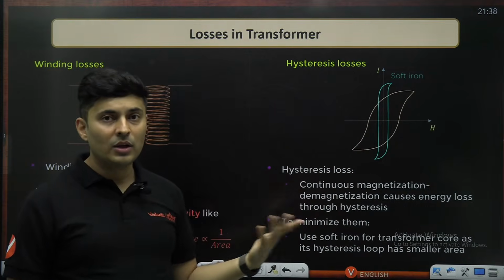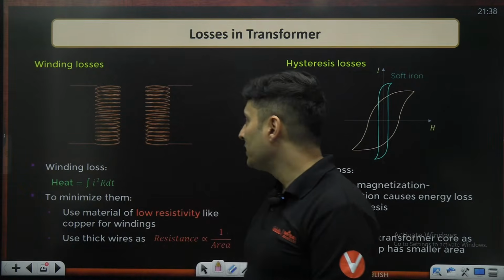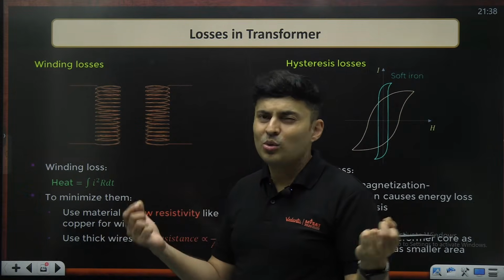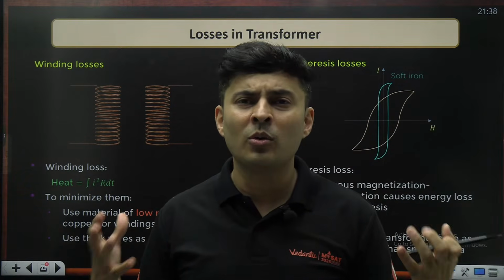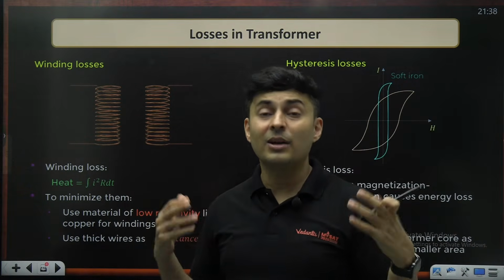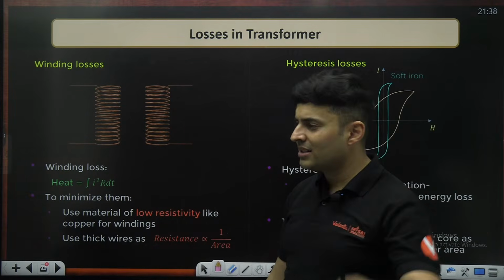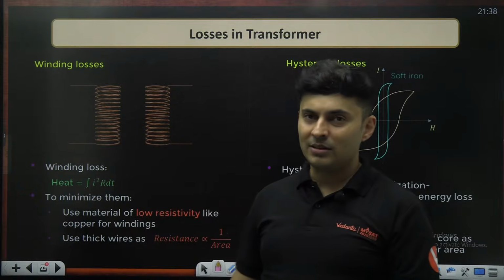Now, how do you reduce each one of them? I will tell you. First thing what you do is winding loss. Why does it come? Because the wire has some length. You can't reduce the length. You can't reduce the turns by so much. So what you do, you use a good quality wire. It has less resistance like copper. Okay. So low resistance like copper wire if you use, the losses will reduce in the windings. Don't use aluminum. Don't be cheap.